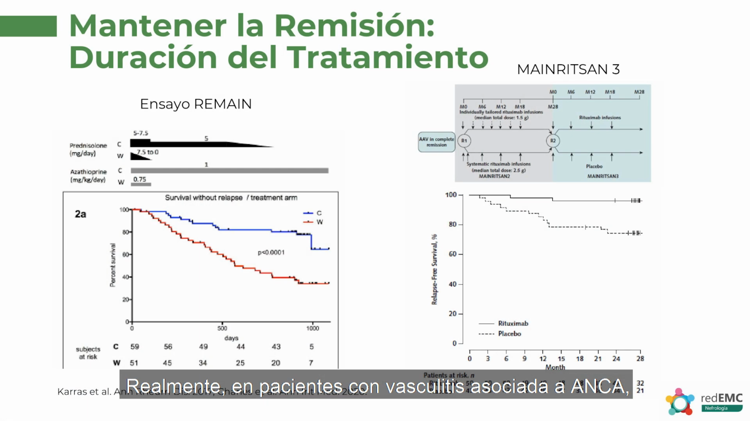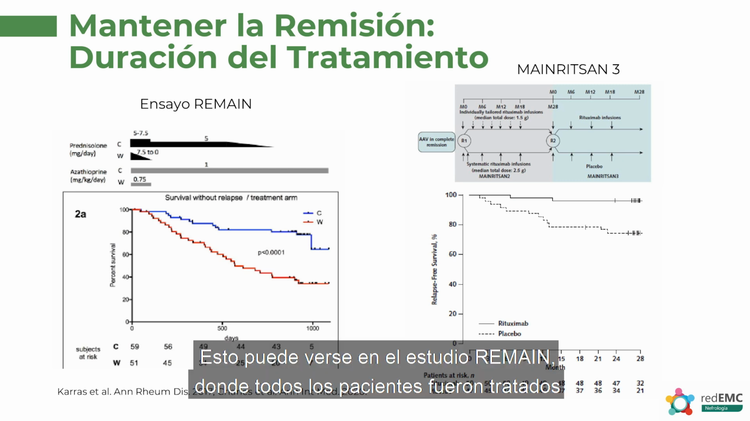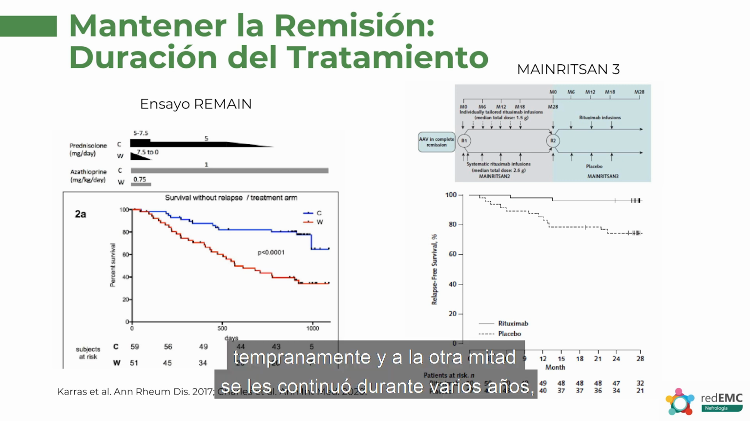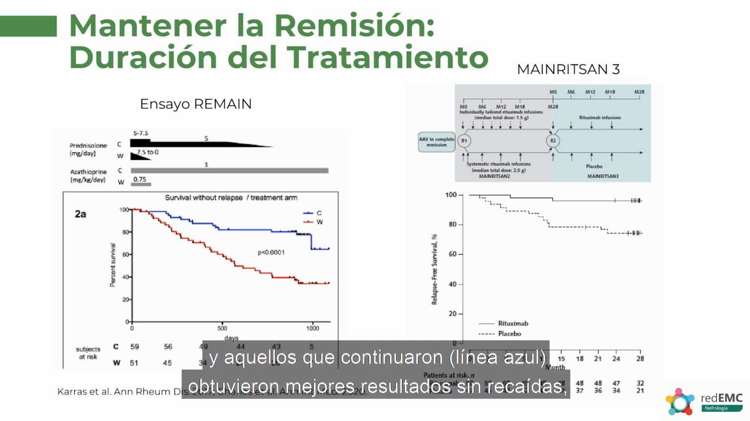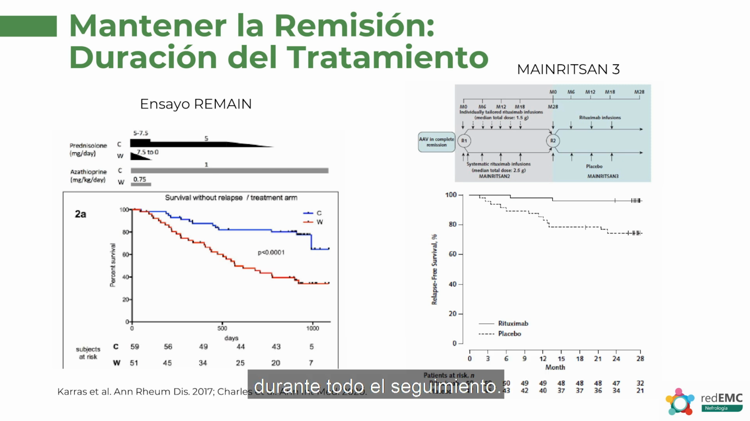Really, for patients with ANCA-associated vasculitis, they seem to remain at risk of relapses for well beyond 4 years. And so you can see that in the REMAIN trial, where all patients were treated with azathioprine and prednisone, but half had it withdrawn early and half had it continued out for several years, that those who continued on the blue line did better at surviving without relapse, and those who had it withdrawn early relapsed at a fairly frequent rate for the entire duration.